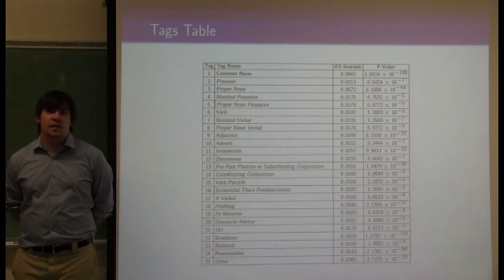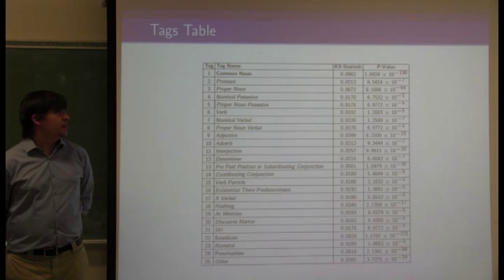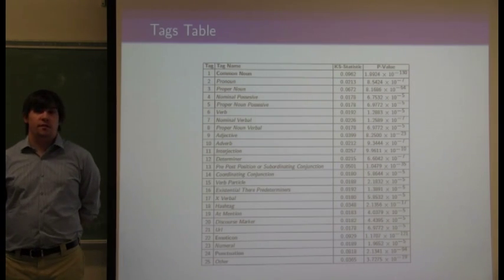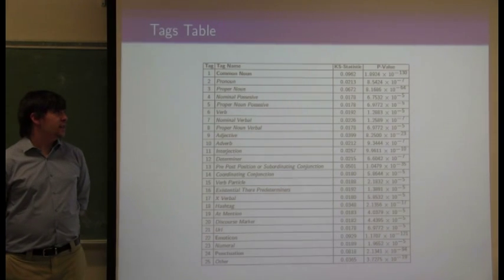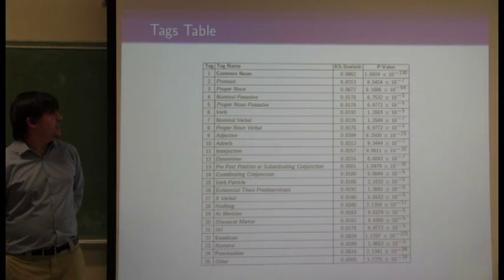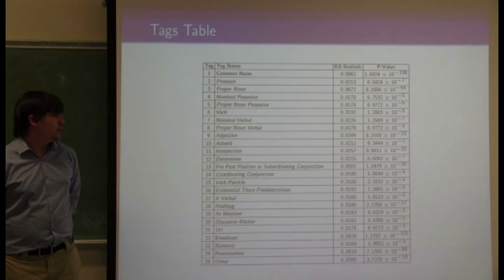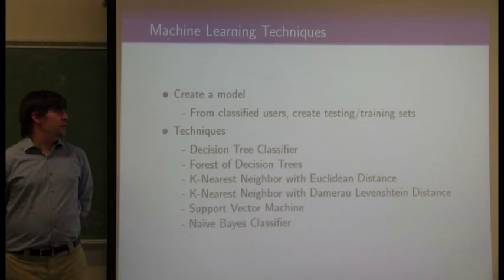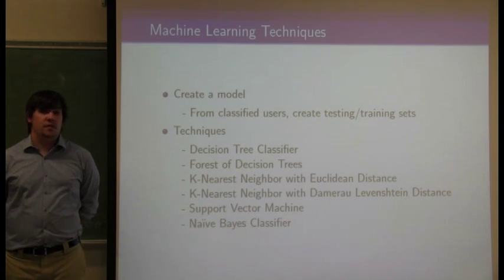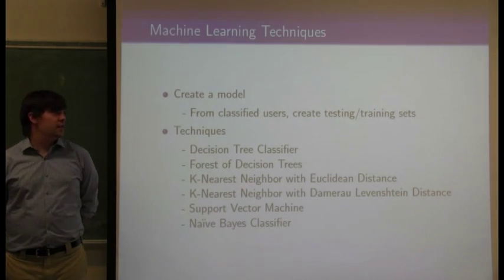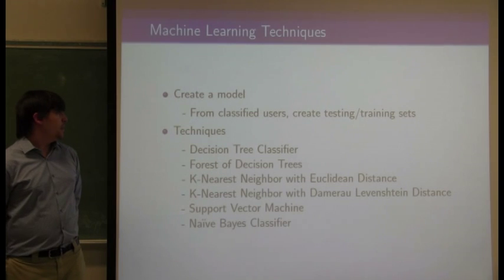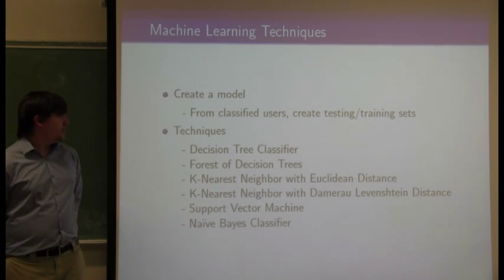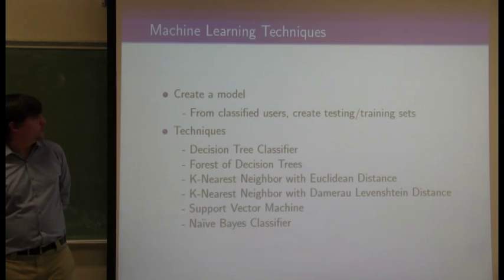The Kolmogorov-Smirnov test was performed on our dataset comparing male and female sections to determine which features of the dataset are most likely to determine gender. In our case, it is common noun, emoticon, and punctuation. Our machine learning pipeline is as follows. From our classified users, we create testing and training datasets. In the interest of time, we only discuss the most accurate 3 machine learning models.